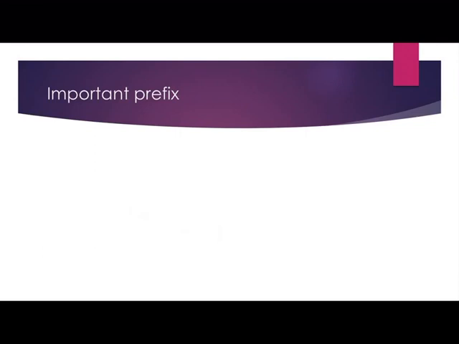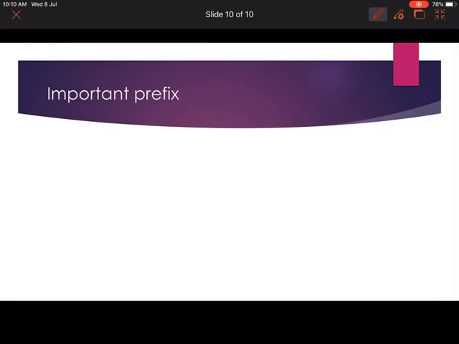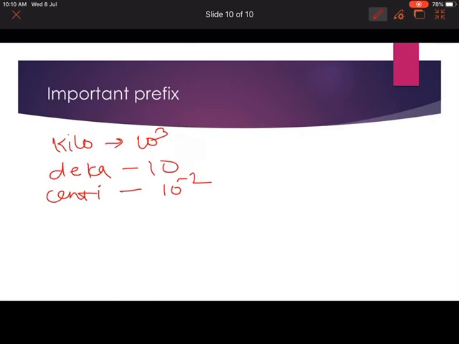Next, we will see some important prefixes in measurement. What is the prefix of kilo? That is 10 to the power of 3. Then deca is 10. Centi, that is 10 to the power of minus 2. Then micro is 10 to the power of minus 6. Then pico, pico is equal to 10 to the power of minus 12.